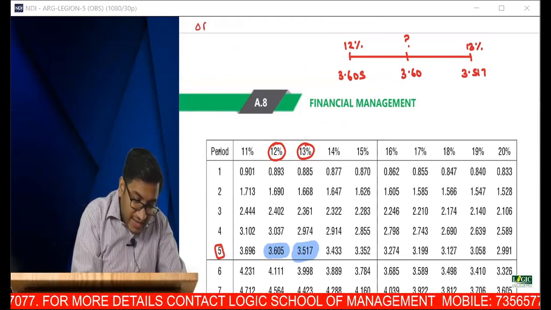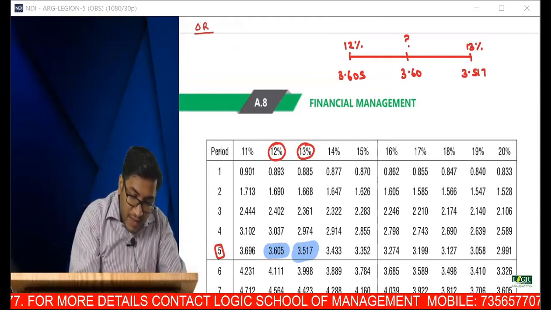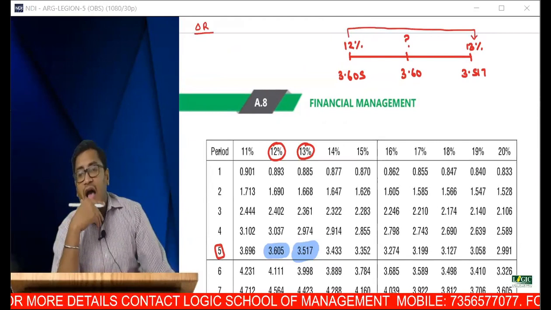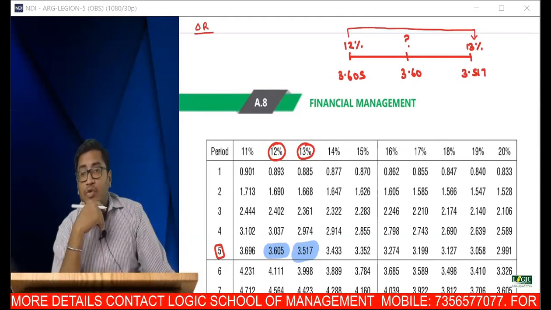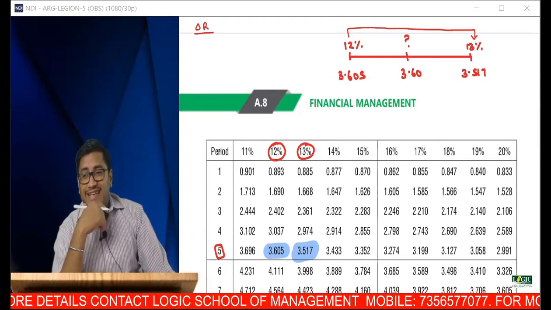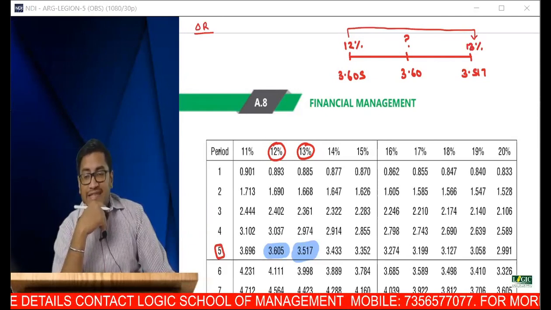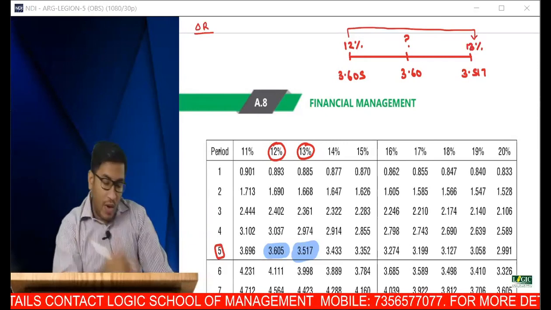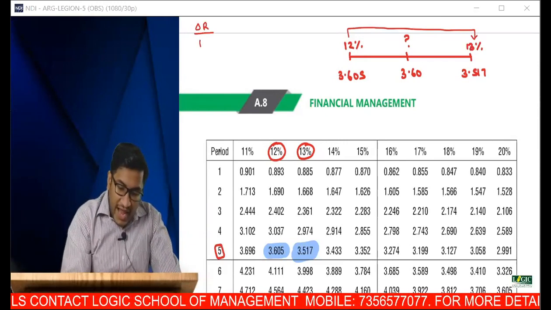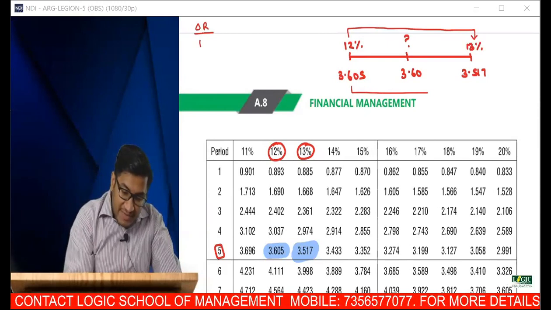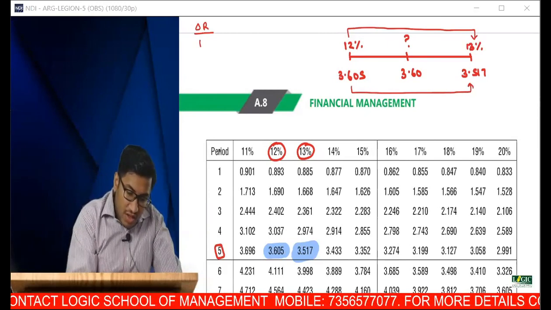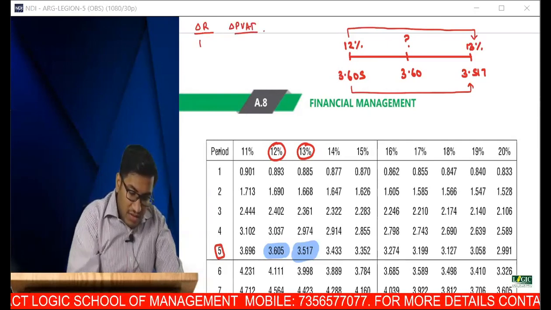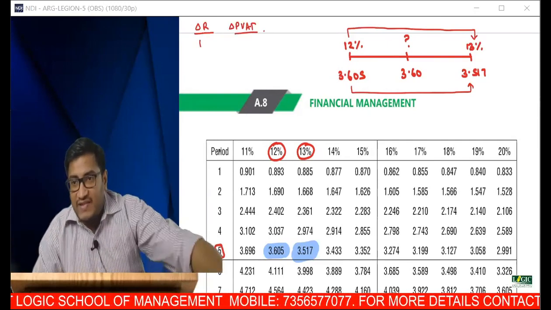What is the delta rate? What is the change in rate from 12% to 13%? It is 1%. Can you give me the change in present value annuity factor?